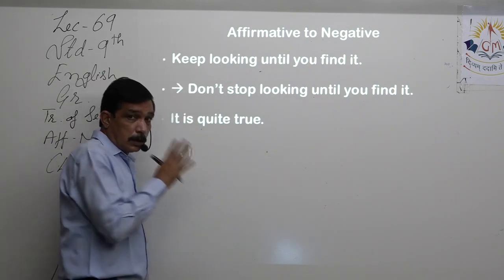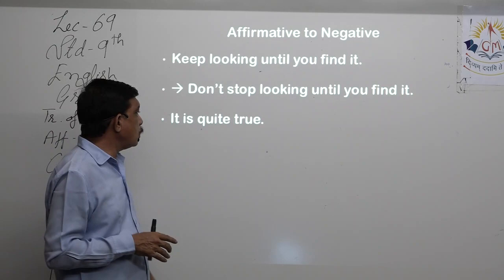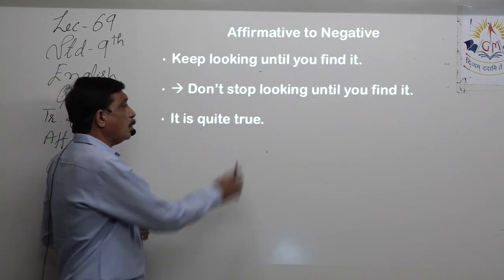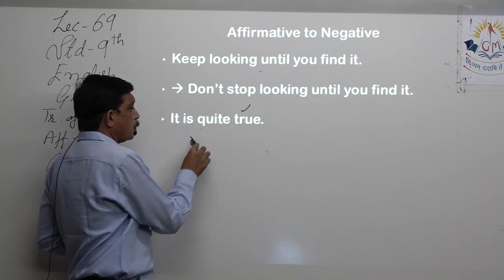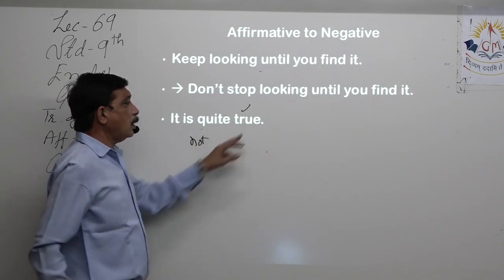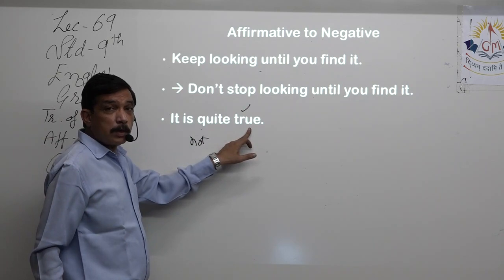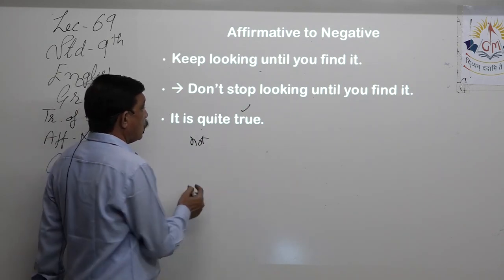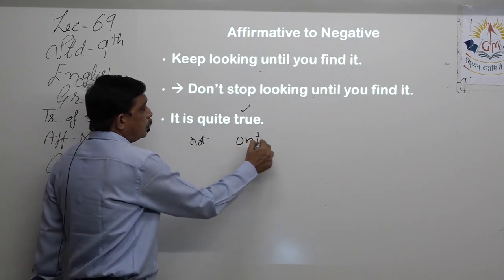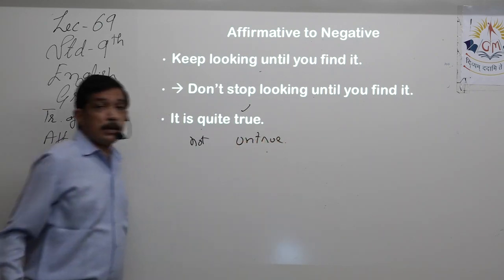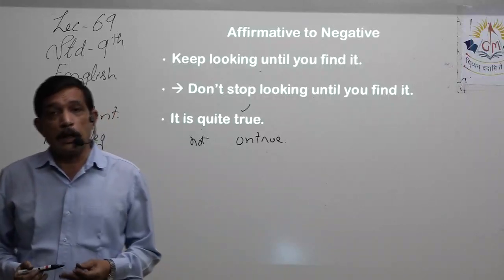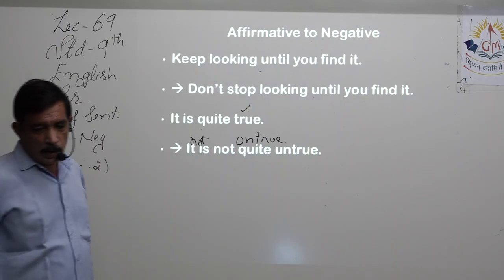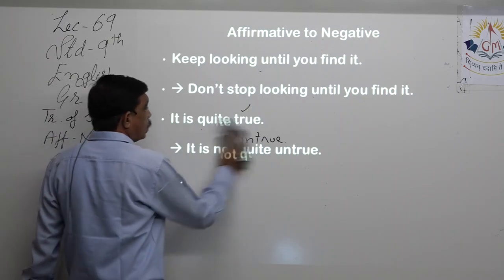Not right now. See, there are some sentences where we can do it. Here, it is not quite. Now you have only one word left because I used a negation over here. Now you have only one. The opposite, antonym, of true, yes, will be untrue. So it is not quite untrue. That means it is quite true. It is not quite untrue.